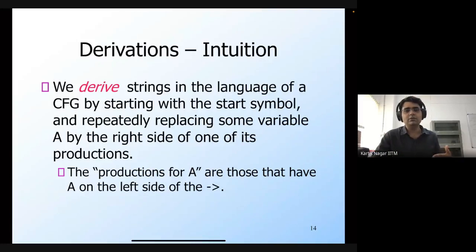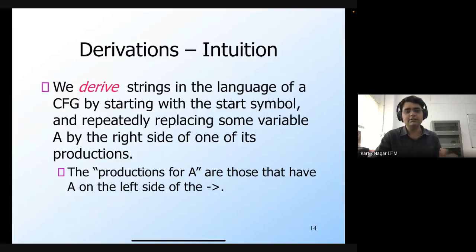I replace the variables present in the body with their corresponding production rules, until I get rid of all the non-terminals and am left with a terminal string. This entire process is called a derivation.